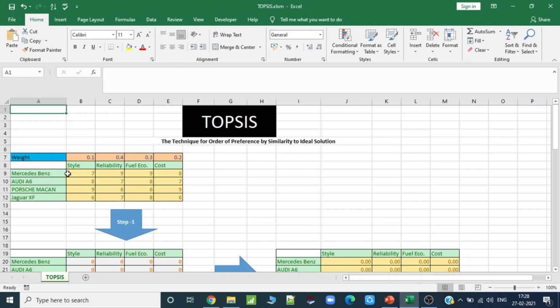Like style got a rating of 7 for Mercedes-Benz, 8 for Audi, Porsche Macan gets a rating of 9, and Jaguar gets a rating of 6.